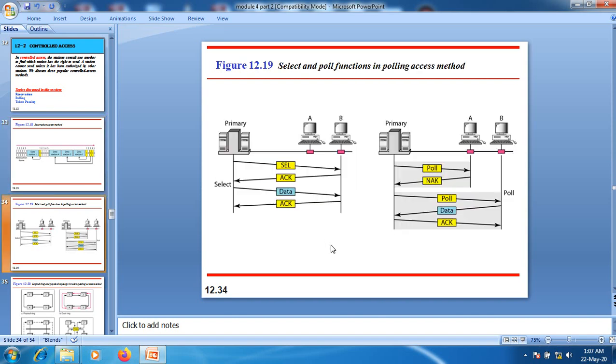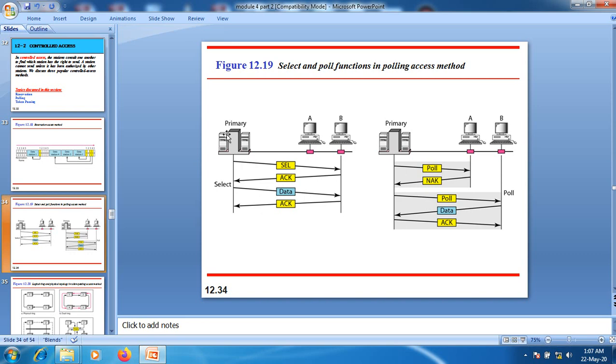The next one is polling. This polling mechanism works where one station acts as the primary and the remaining stations act as secondary stations. The data exchange must be made through the primary device, even when the ultimate destination is a secondary device.